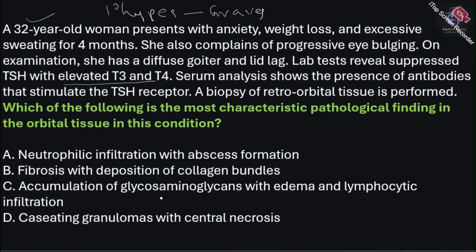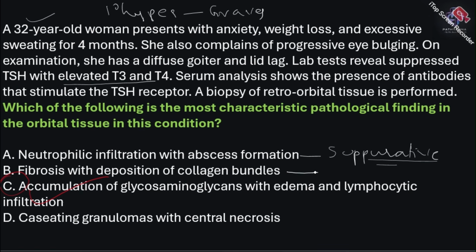We have already discussed, it is because of accumulation of glycosaminoglycans. Okay, this is the answer, because the fibroblasts are being stimulated, which produces a lot of glycosaminoglycans. Now, where do you see neutrophilic infiltration in abscess formation? This is nothing but a suppurative infection or any acute infection. So this doesn't suit the hyperthyroidism, which is Graves.